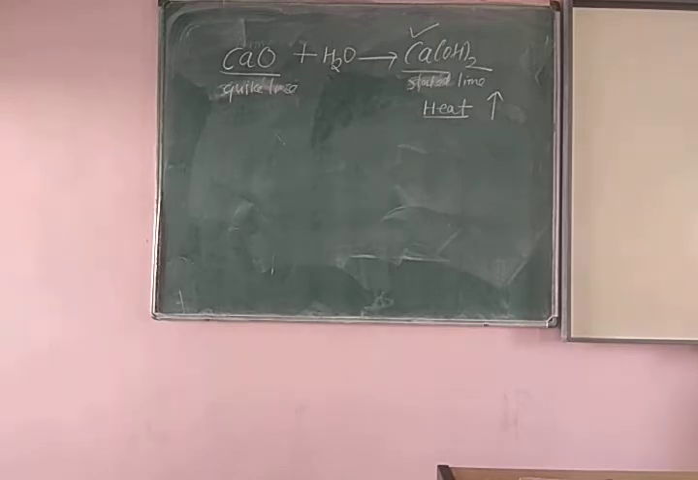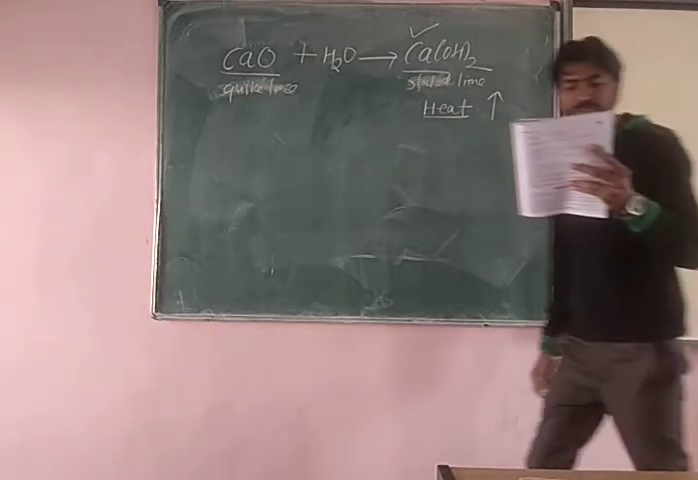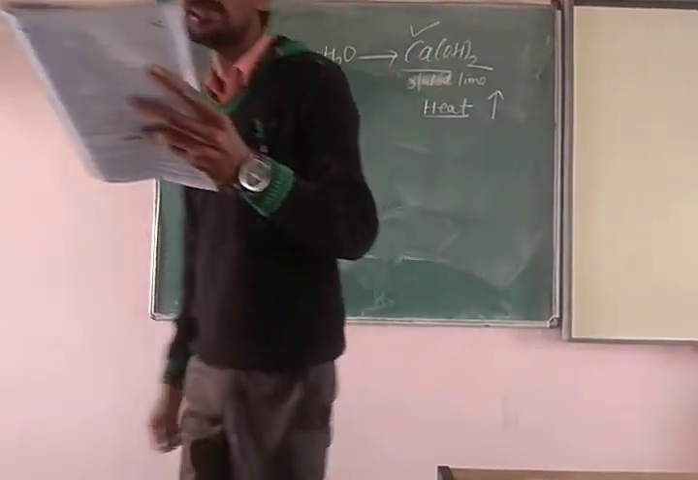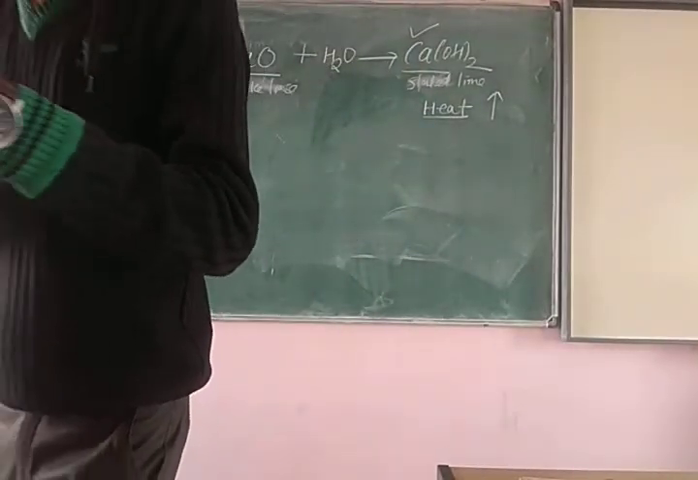Okay. Then the next question is: when hydrogen sulfide gas is passed through a blue solution of copper sulfate, a black precipitate of copper sulfide is obtained and the sulfuric acid so formed remains in the solution. The reaction is an example of.